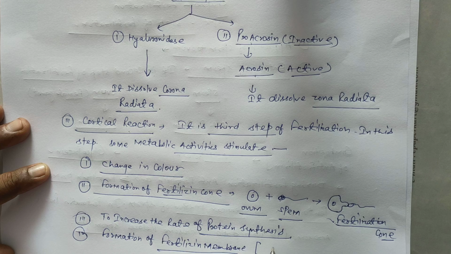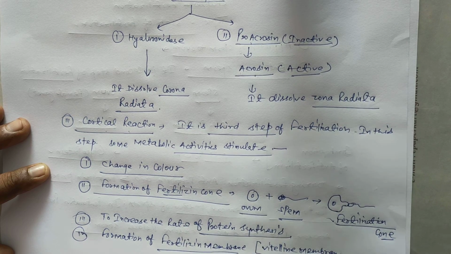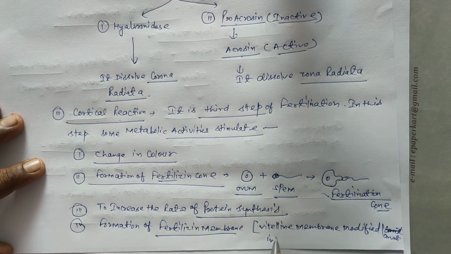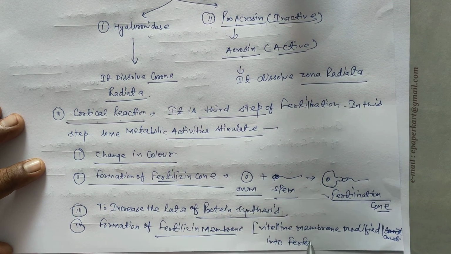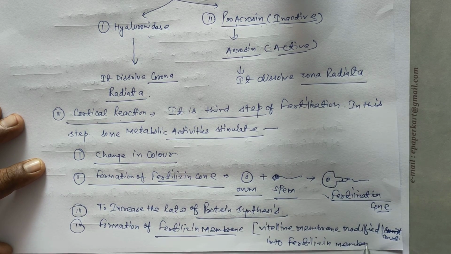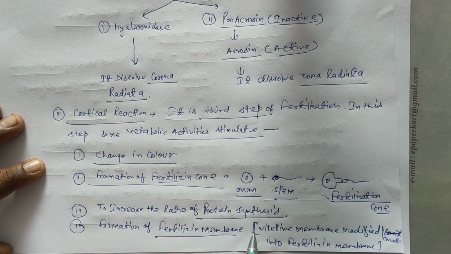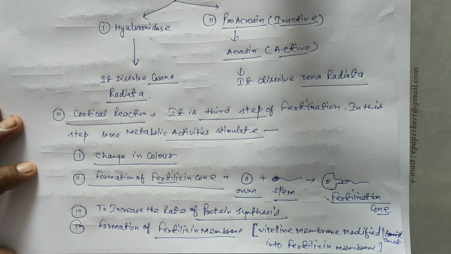During fertilization, the vitelline membrane is modified or converted into the fertilizing membrane, to stop the entry of another sperm into the ovum.